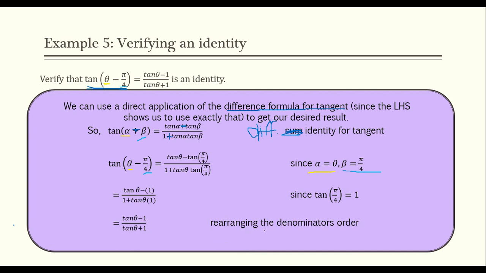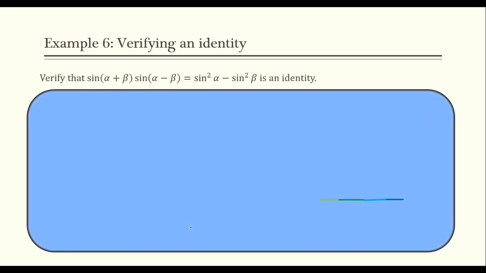And then I just rearrange the denominator in order to get what I want. I noticed that the numerator is good, check, but the denominator, I had 1 plus tangent of theta. And I wanted tangent plus 1, associative property of addition, that's the same thing. So get it? Boom. Not too bad. Not too bad at all, not too shabby. So let's get to the last one, shall we, and get it over with.